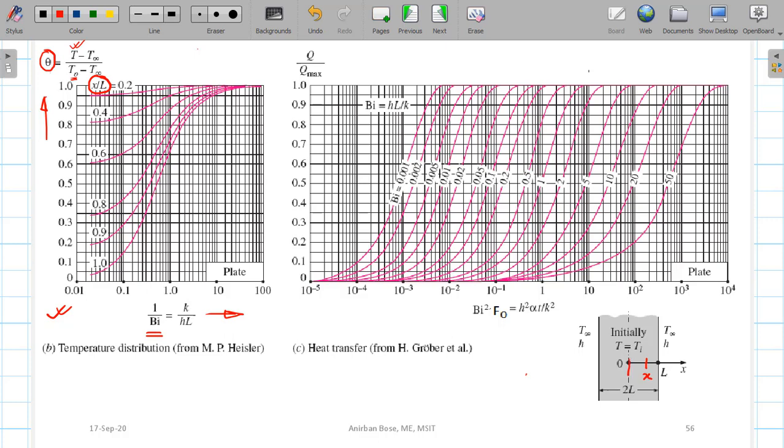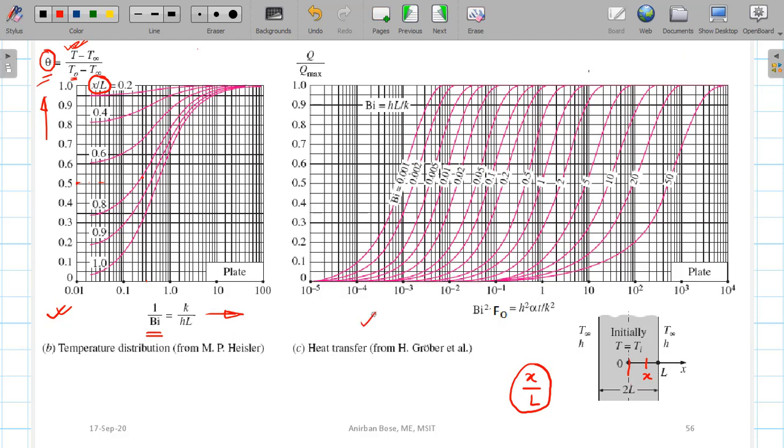So you know the x, divide by the half of the thickness and find out this non-dimensional parameter, and choose which pink line is effective for your problem. Identify that particular line, you know the Biot number, so find that point and see what the corresponding theta is. If you know theta, that means you know the temperature at that position at that time. In this way you can find out the temperature at any location and at any instant of time.